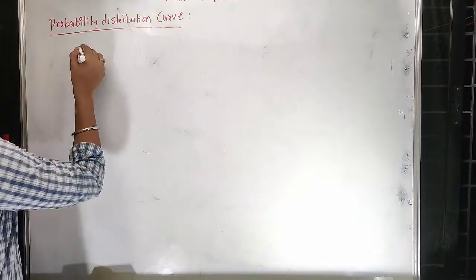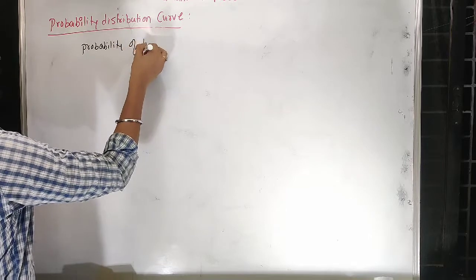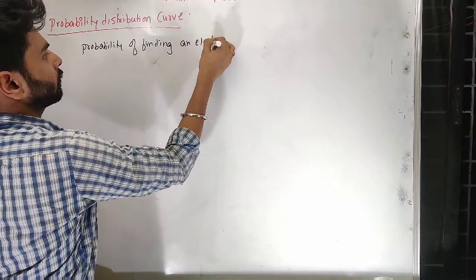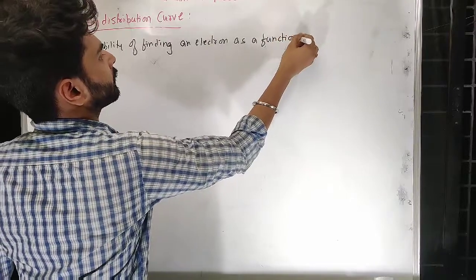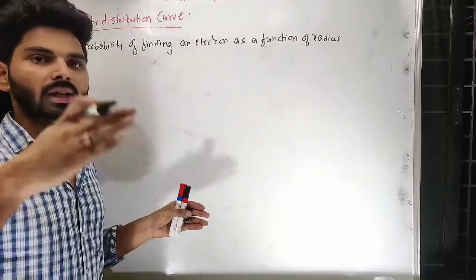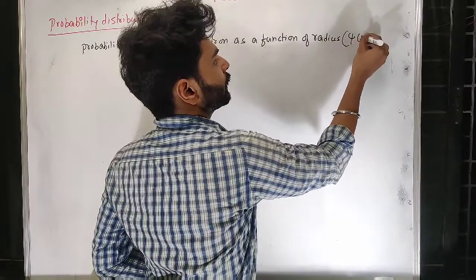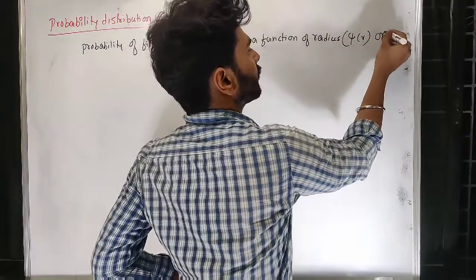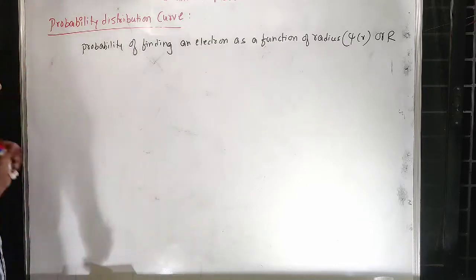Let me represent the probability of finding an electron as a function of radius, because we are going to find the electron throughout the radius. So in a distance we are going, I'll consider psi of r as a function of radius, or call it R of r. You can say r is fine.